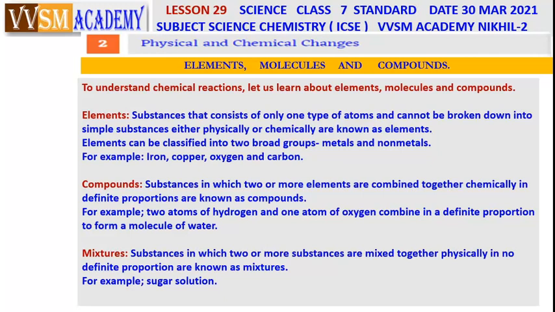Mixtures. What are mixtures? Substances in which two or more substances are mixed together physically in no definite proportion are known as mixtures. For example, sugar solution, sugar plus water gives sugar solution.